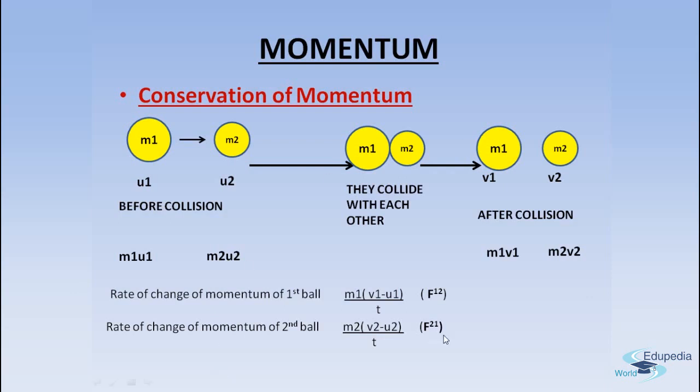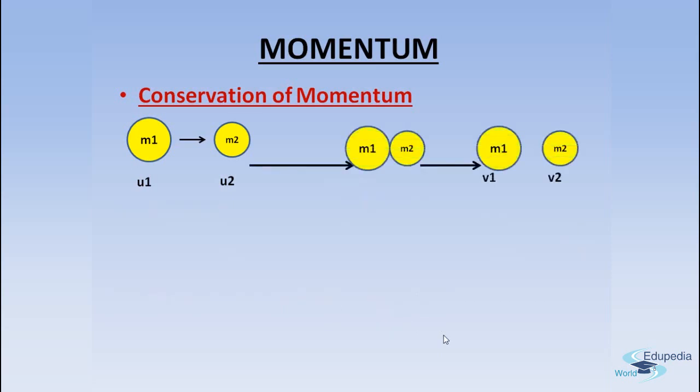Now the conservation of momentum says that the momentum of the system will remain the same before collision and after collision, right? So that means F12 is equal to minus F21. Why did we write this? Because in the third law of motion, we studied that every action has an equal and opposite reaction.